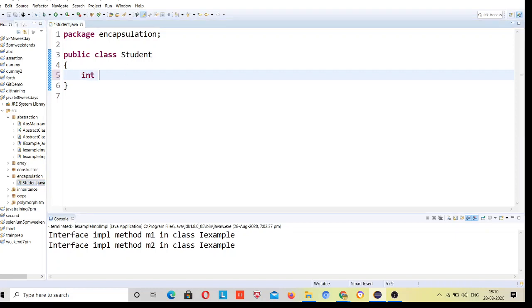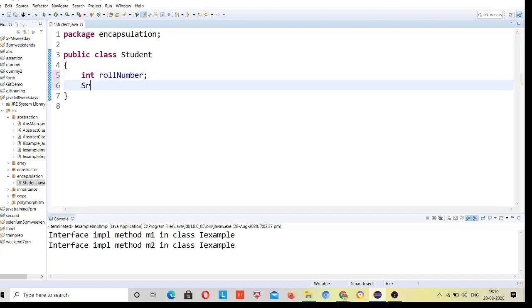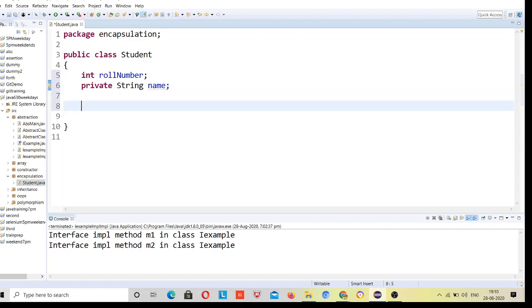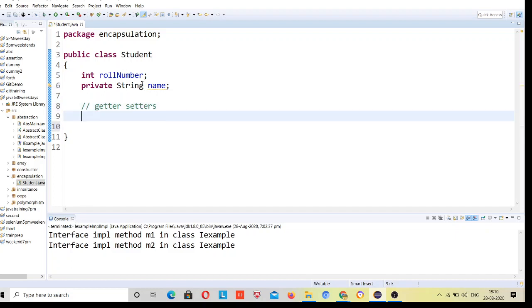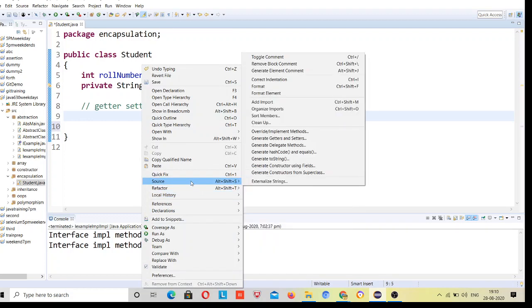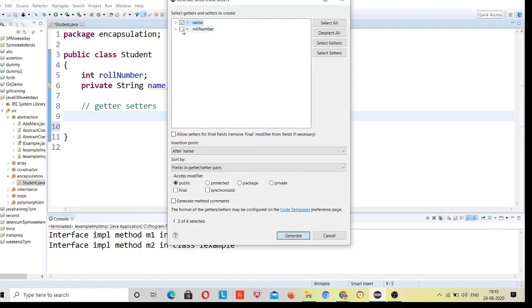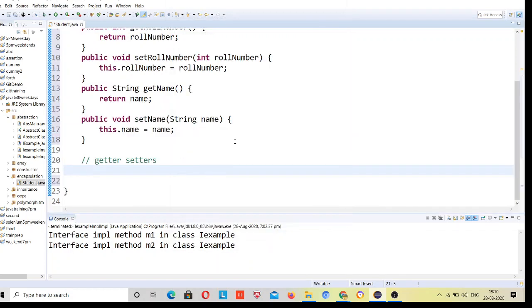Okay, int rollNumber, String name. And these will be private, and the methods will be public. There are some methods, setter and getter, which you must have heard of. You don't need to write them manually: just right click, Source, Generate Getters and Setters. Since Java's encapsulation concept is so popular, Java will create it for you.